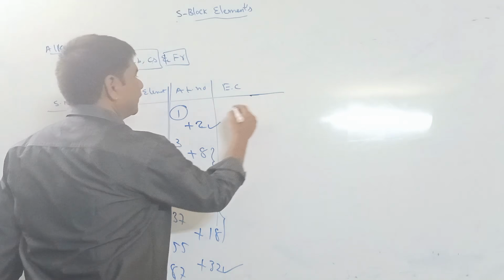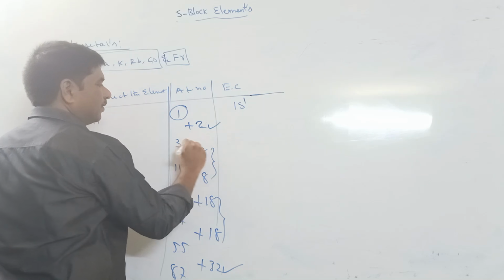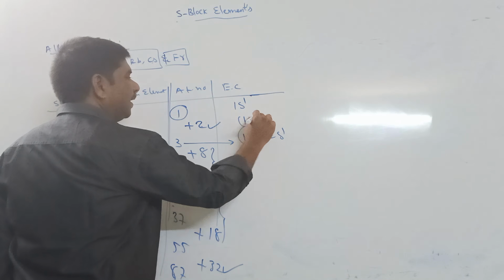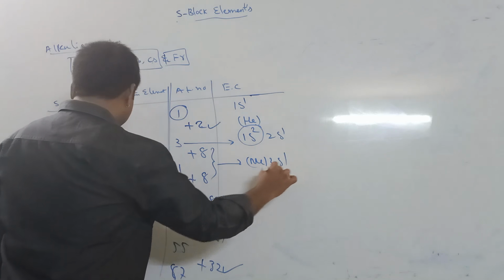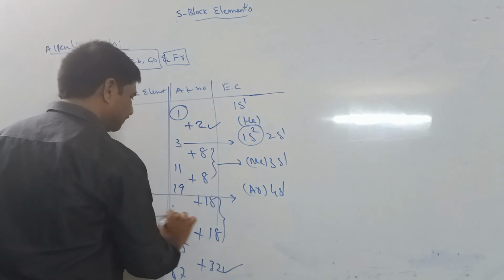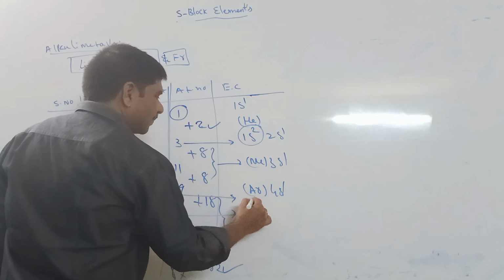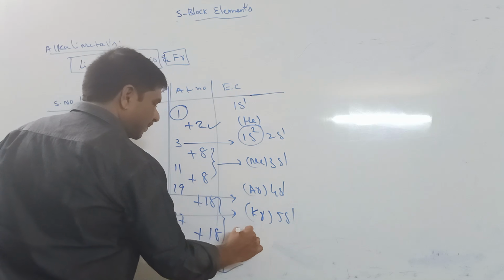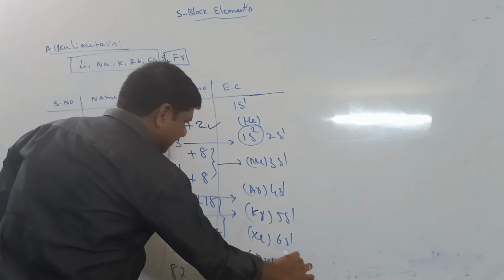Electronic configuration. Hydrogen 1s1. Lithium, atomic number 3, 1s2 2s1, simply called helium 2s1. Similarly sodium, neon 3s1; potassium, argon 4s1; rubidium, krypton 5s1; cesium, xenon 6s1; francium, radon 7s1.